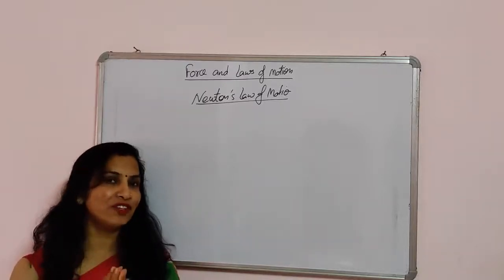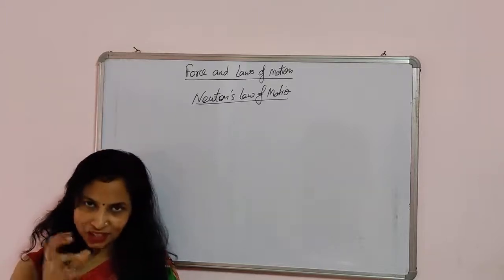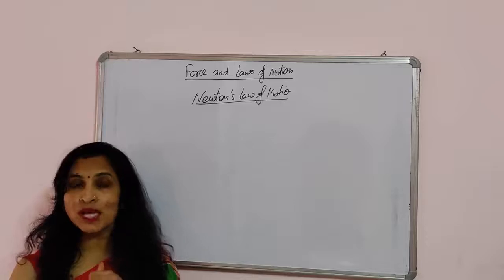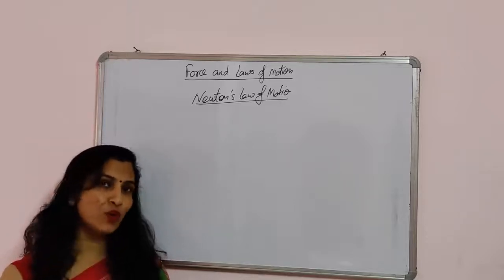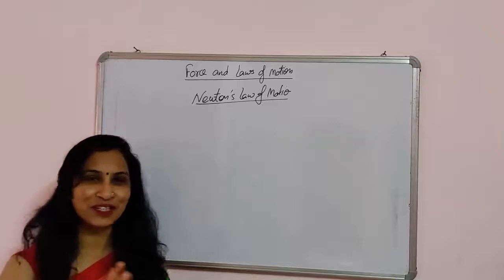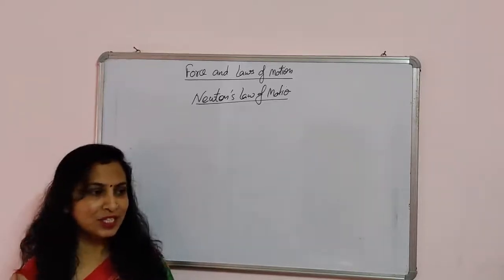For understanding the law of inertia, first we should know what inertia actually is. Inertia is a tendency of a body to oppose any change in its state of rest or uniform motion. I think it was not clear to you, so I am going to explain what inertia is. Inertia is a property of a body.